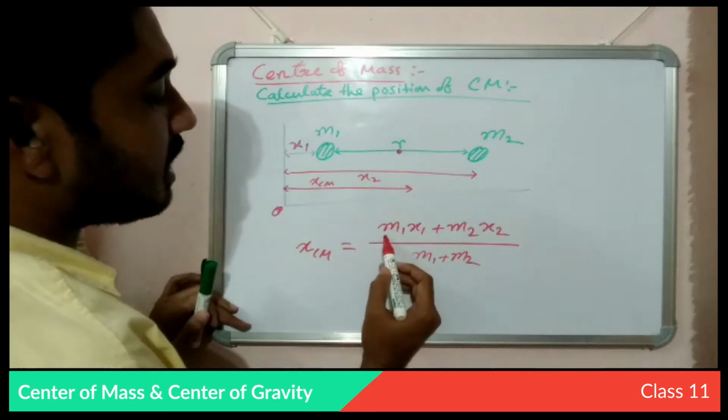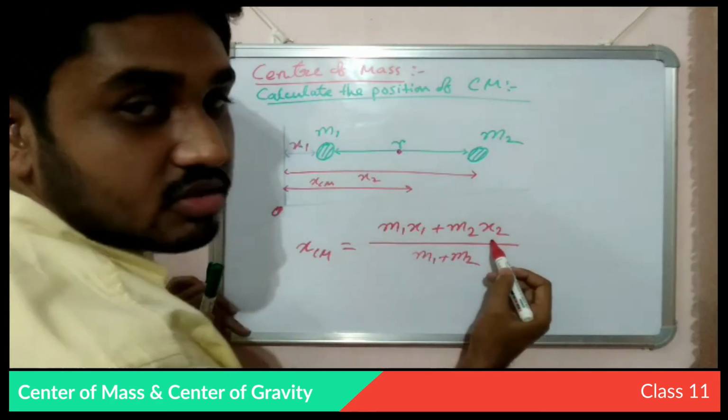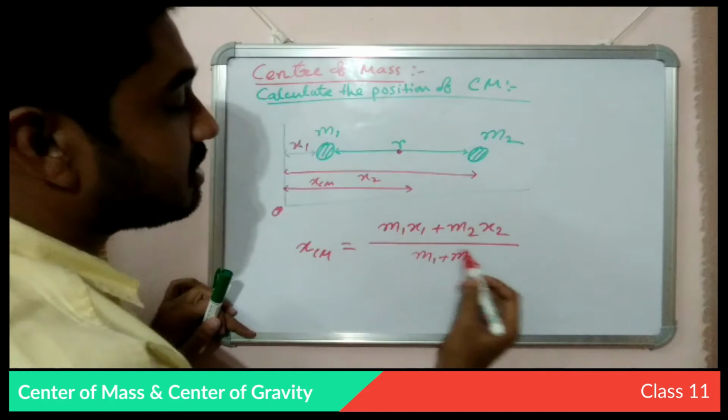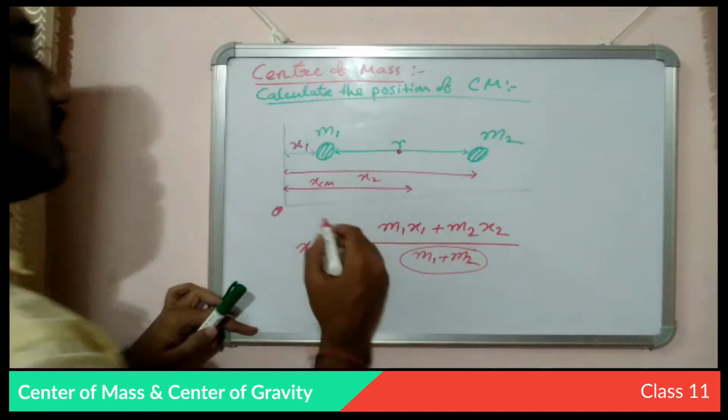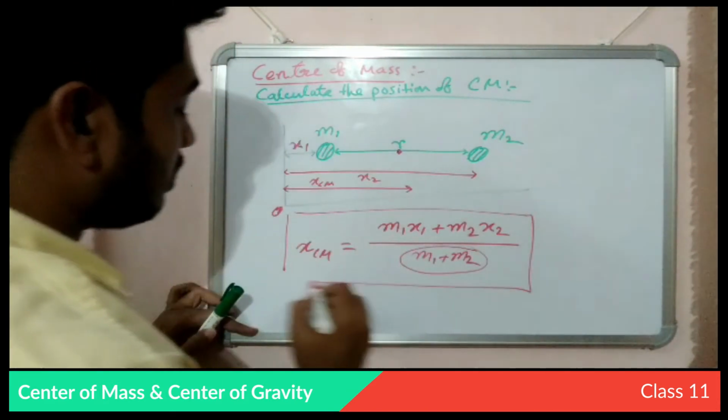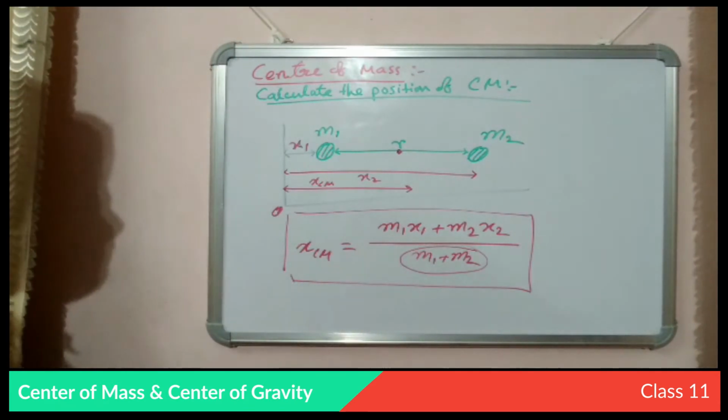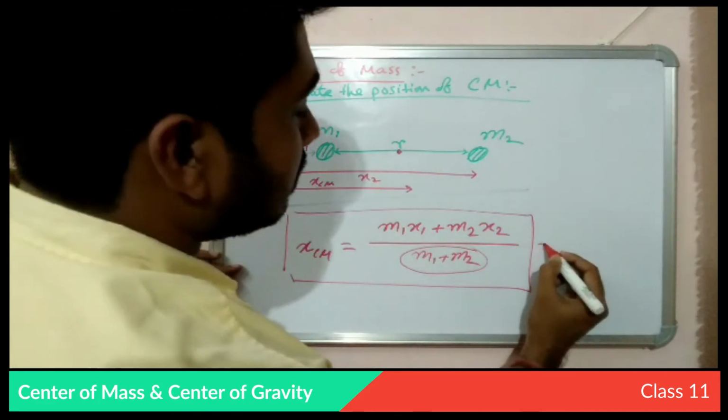So m1 is residing at x1 distance, m2 is residing at x2 distance, and the total mass of the body is m1 plus m2. So this is the position of the center of mass.